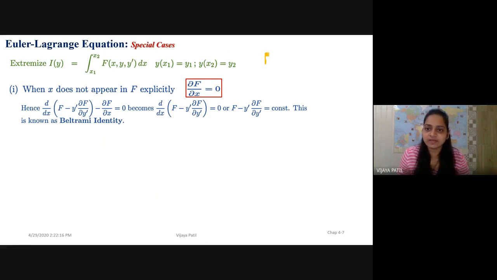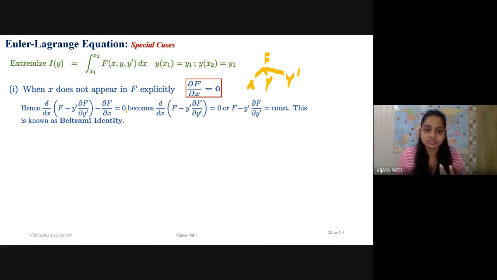Because f depends upon x, y, and y', so if x is absent here, the differentiation of f with respect to x will be 0. So what will happen with this equation? This is nothing but Euler's equation, another form of the equation: d/dx (f − y' ∂f/∂y') − ∂f/∂x equals 0. Because my differentiation is 0 here.